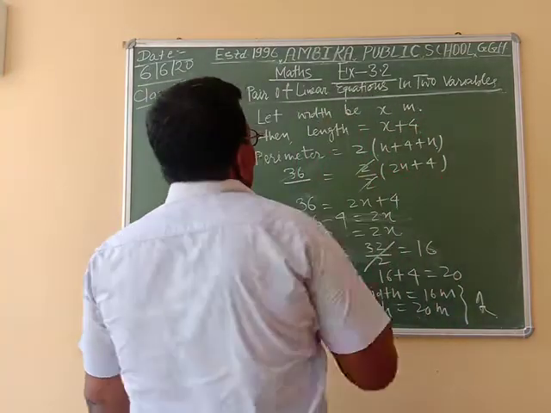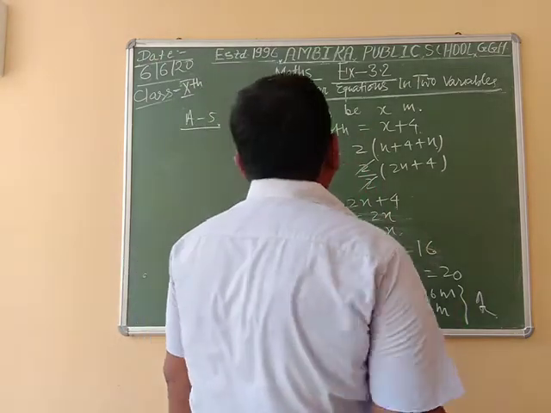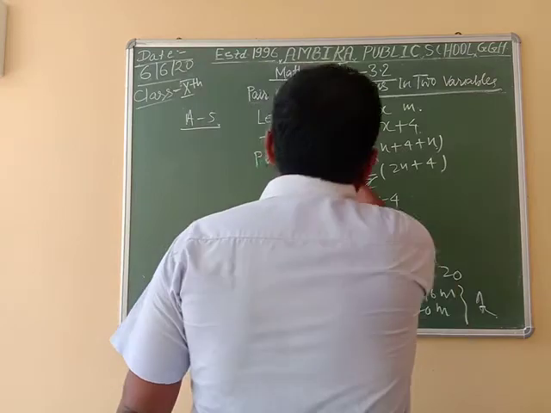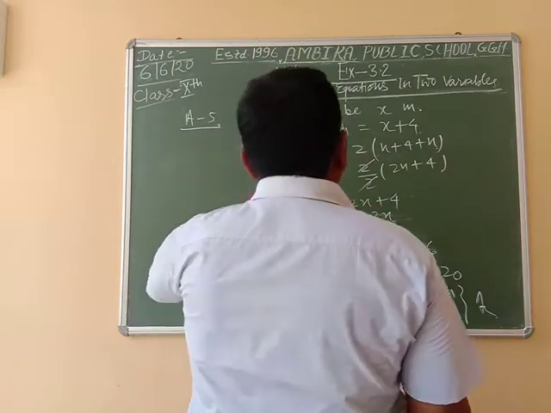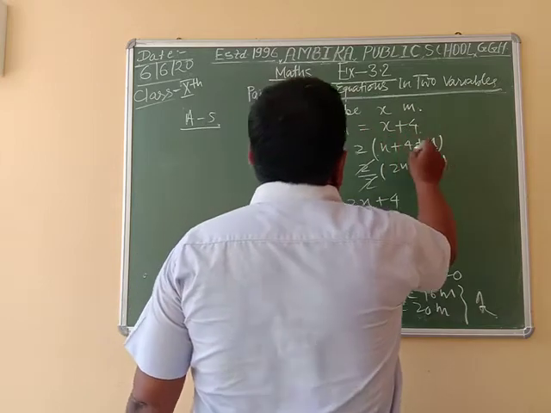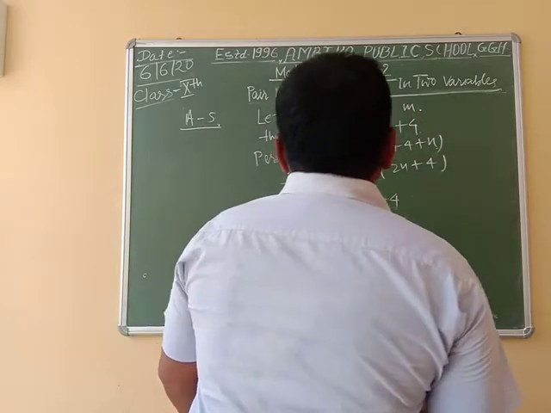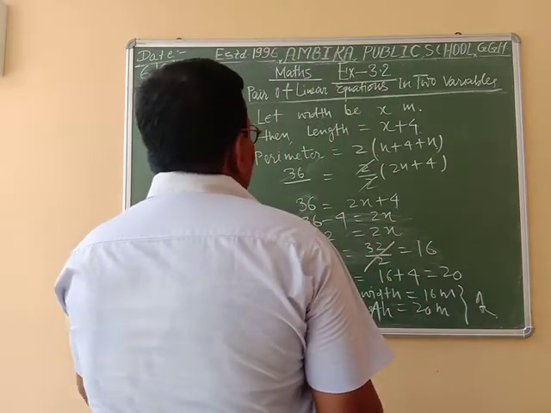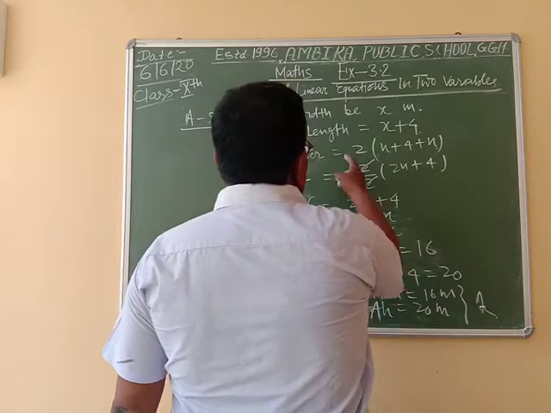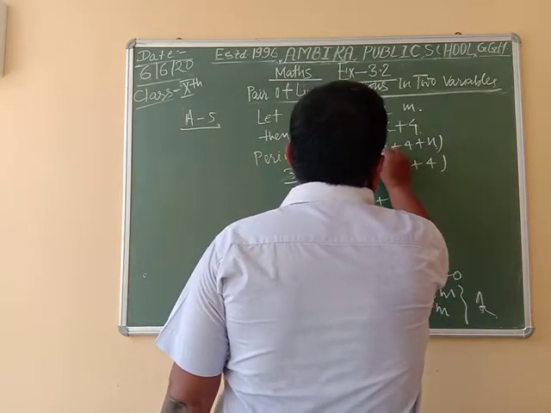Here, let the width of the rectangular garden be x meter and length equal to x plus 4, as per the question, because length is 4 meter more than the width. Now we know that perimeter is equal to 2 into L plus B.